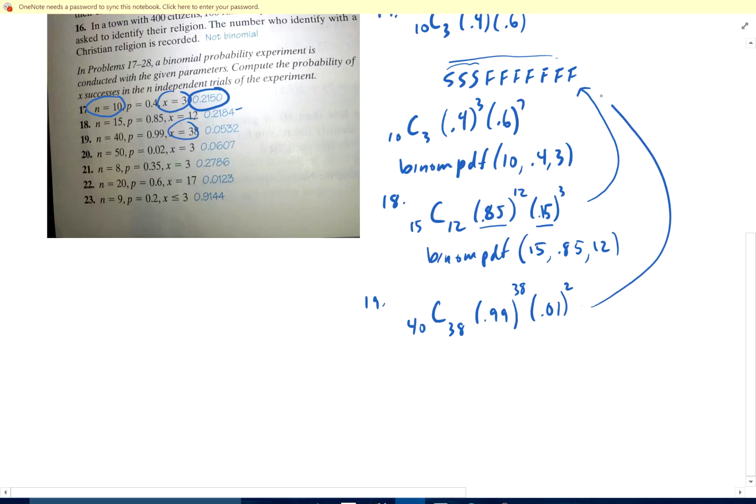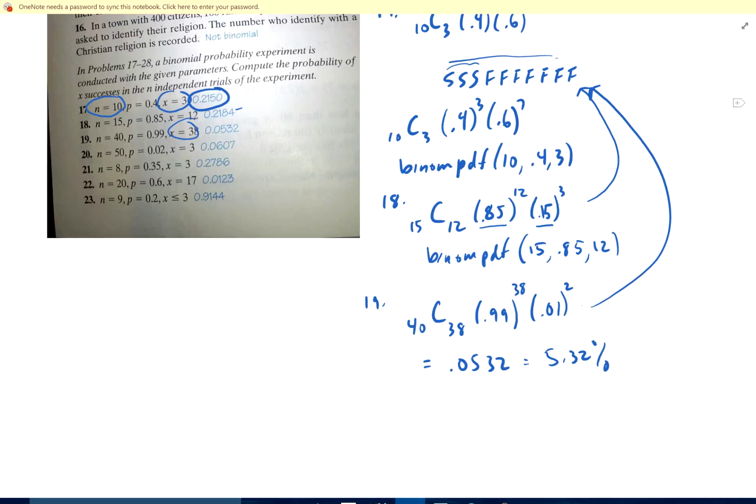Okay, same reasoning. And if I do that, I'm going to get 0.0532. That seems really odd, that it's a 5.32% chance of getting 38 out of 40 successes when I have a 99% chance of success. Well, it's actually kind of small, because if I have a 99% chance of success, I probably should have 39 or 40 successes rather than 38.